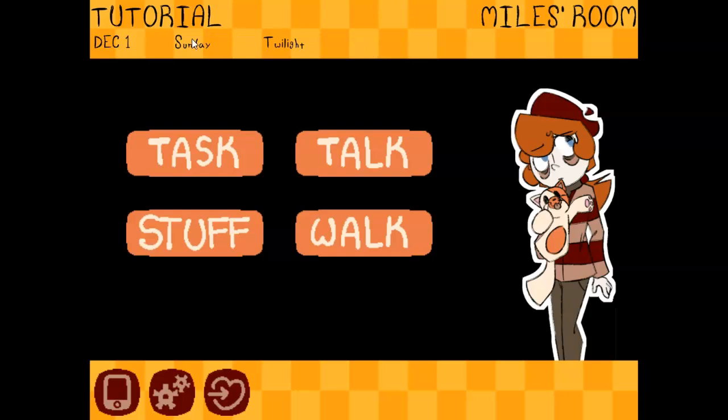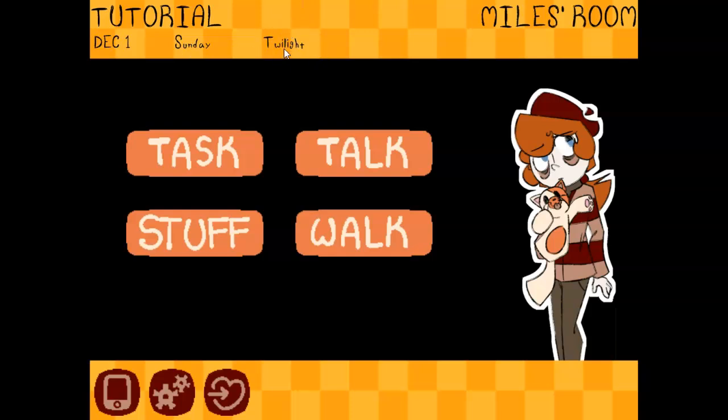So as you can see, this is the new layout. You have 4 options in any area. This one does not do anything yet. However, I do have a dialogue layer that it will be used for. So as you can see right here, it's going to tell you whether you're in the prologue / tutorial and what week you're in. It tells you what day it is, what day of the week, and what time of day.